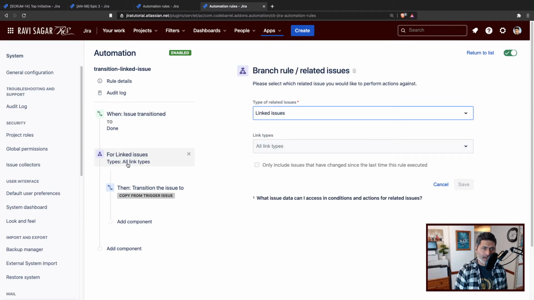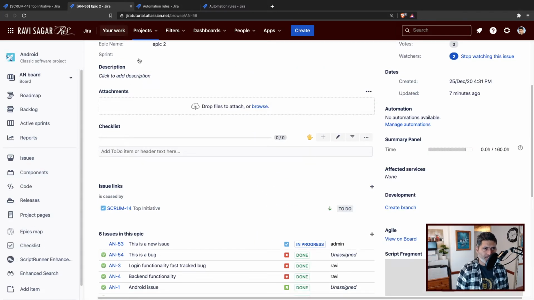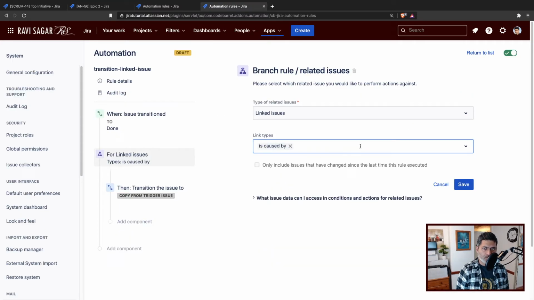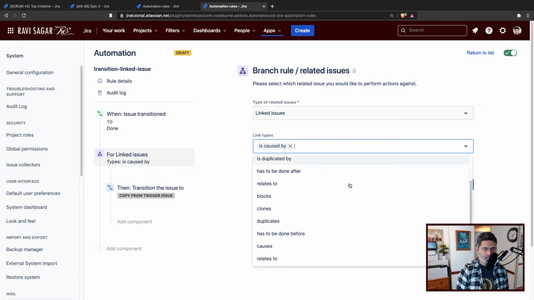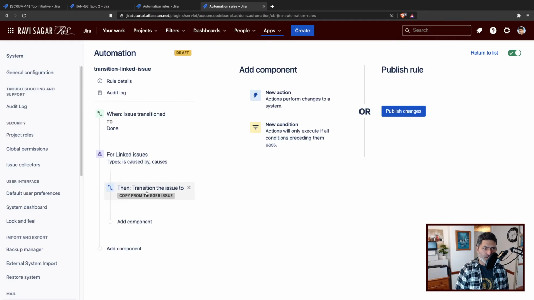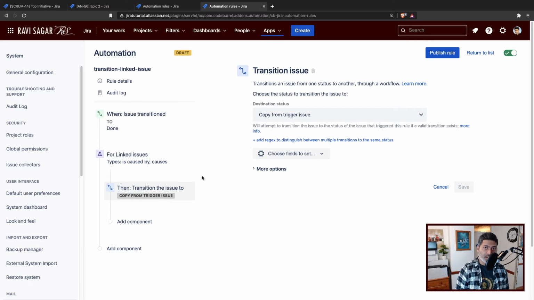So let us use this for linked issues, and right now it is looking for all link types, but we can just limit it to maybe is caused by. So let us find is caused by. I think this makes sense. Maybe causes. Let us see. In this particular rule, we are using for linked issue, so we'll reach the linked issue. Then for that particular linked issue, we will transition that issue, which is initiative in our case. It could be any other issue type.